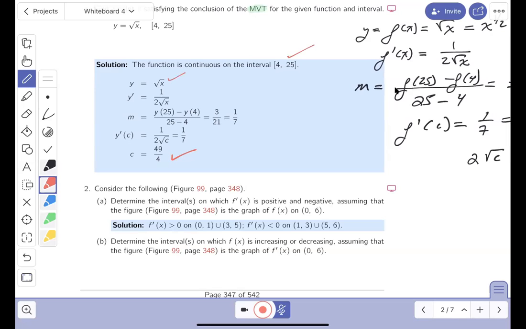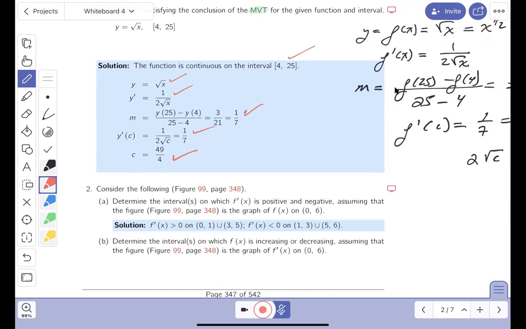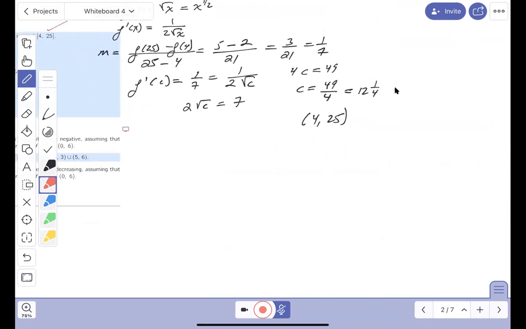This is the function. This is its derivative. This is the slope of the secant line along this curve between 4 and 25. We solved the equation where the derivative value at C would equal 1/7, and we found it to be 49 quarters. Again, that work is over there. We got the 49 quarters.